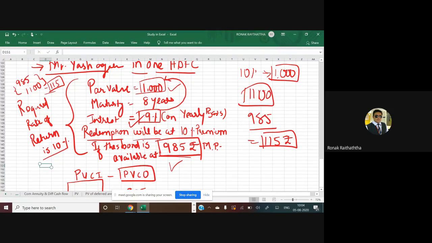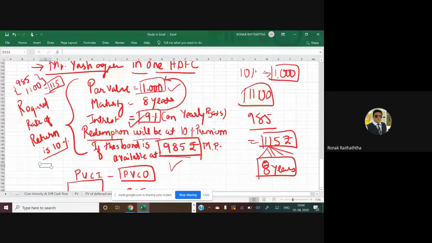But this 115 rupees you are going to get over how many years? Over the period of 8 years, which is the maturity period for this bond. So no one can say that only the interest rate is the rate of return expectation.